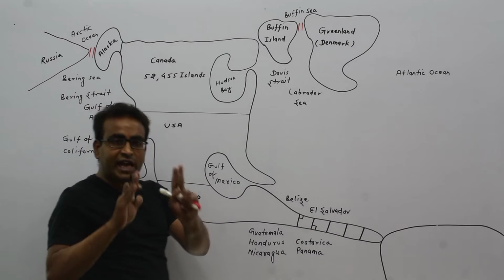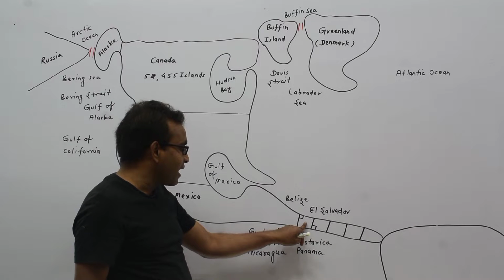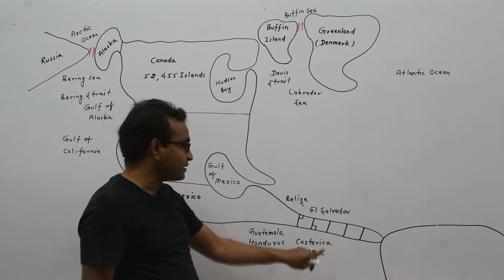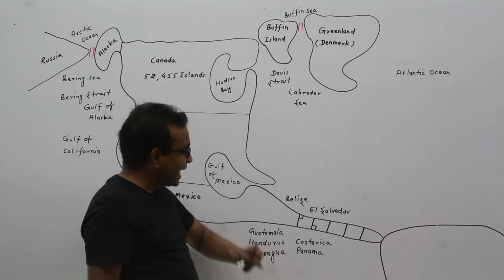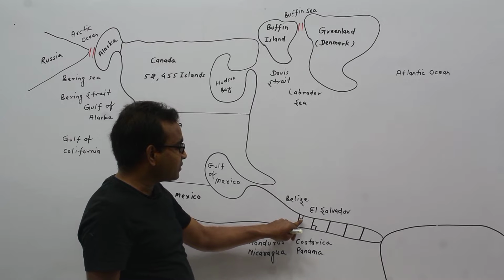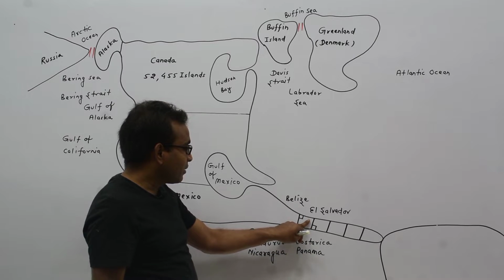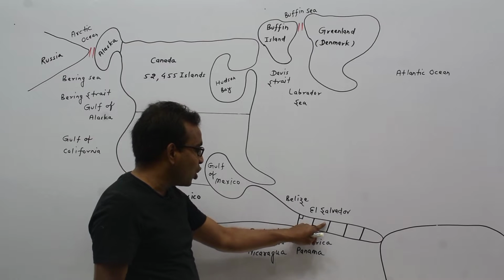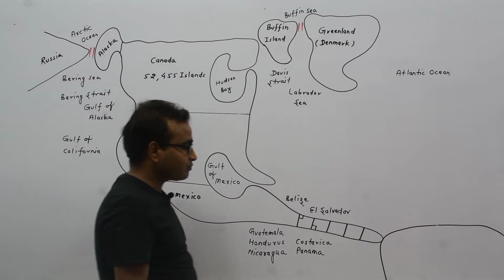Below the Mexico, there are 5 continuous countries. First, Guatemala, Honduras, Nicaragua, Costa Rica and Panama. In between Mexico and Guatemala, this country is known as Belize. In between Guatemala and Honduras, this country is known as El Salvador.